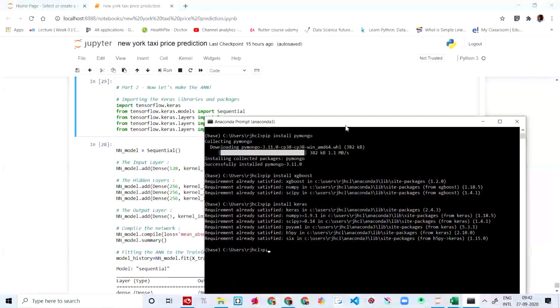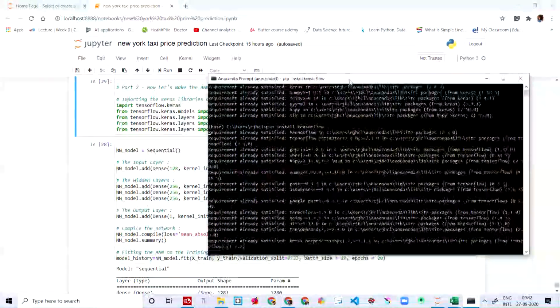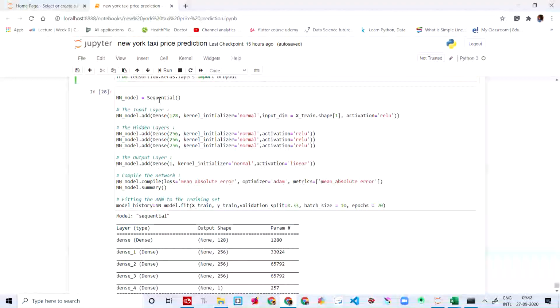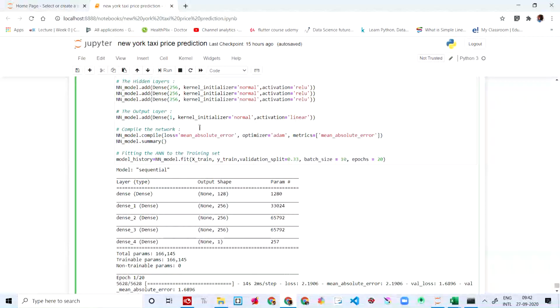And then pip install tensorflow. It's done. So these two you need, and you put the input layer as this, and the hidden layers, the output layer, and this is to compile.